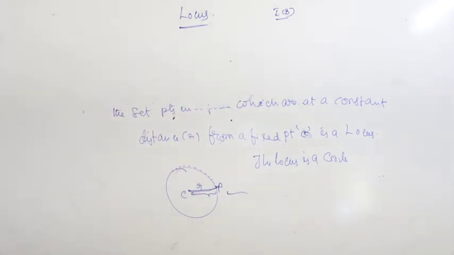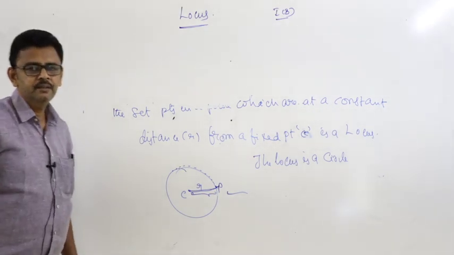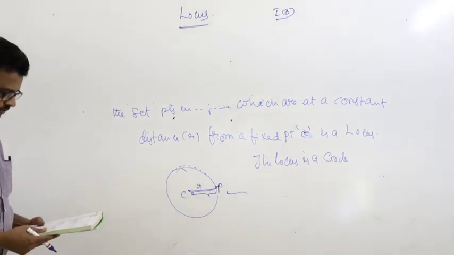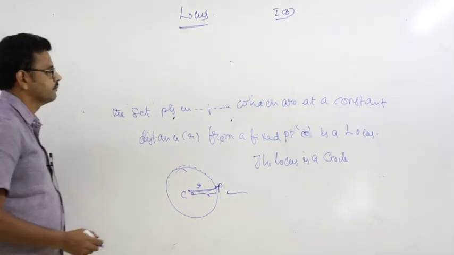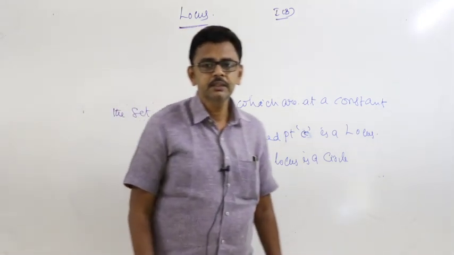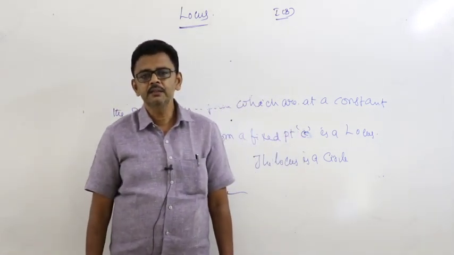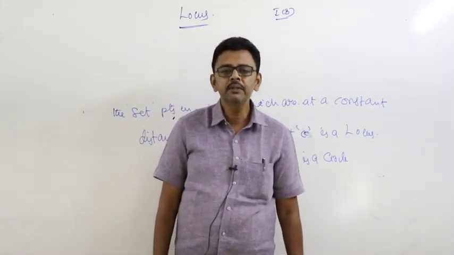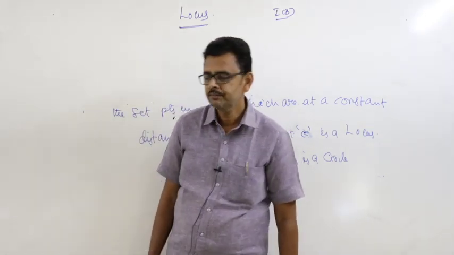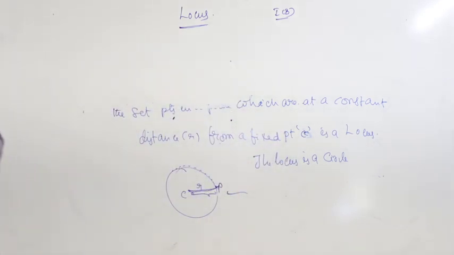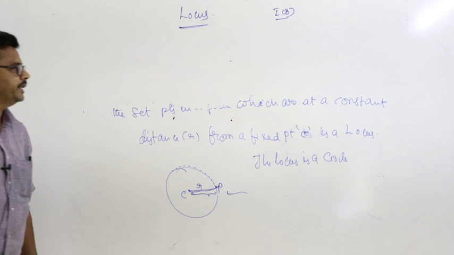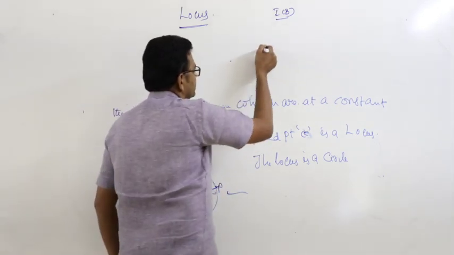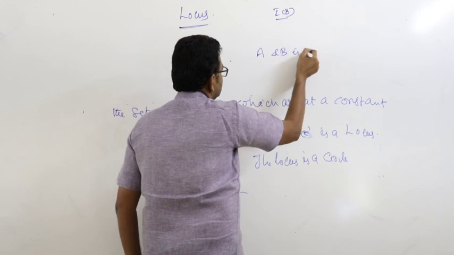Next, the second example. The set of points in a plane which are equidistant from two given points A and B is a locus.